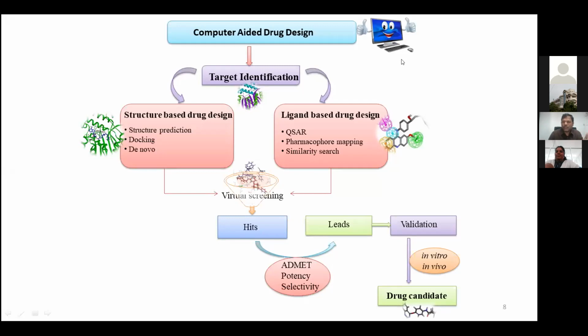So we chose an enzyme which is essential for Mycobacterium tuberculosis and was not explored earlier. Then we opted for structure-based drug designing. We could also go for ligand-based drug designing, but we opted for structure-based because we know the amino acid sequence of the protein.